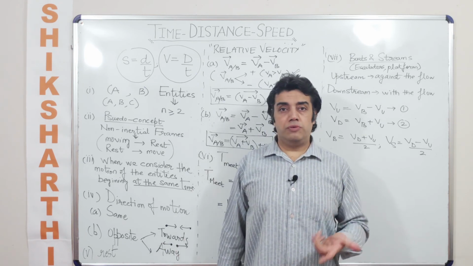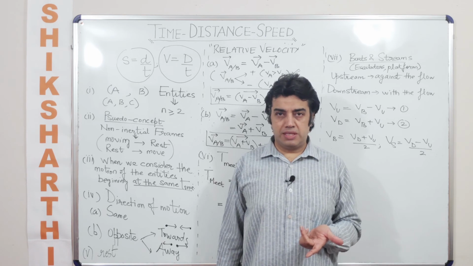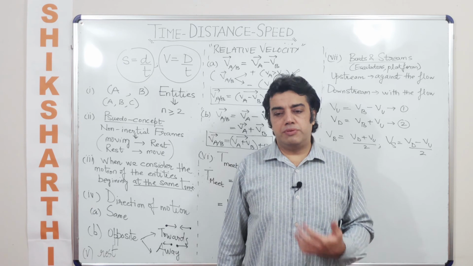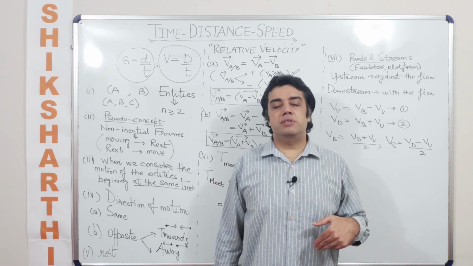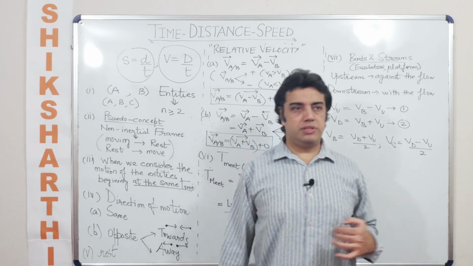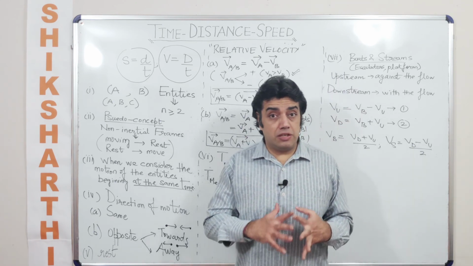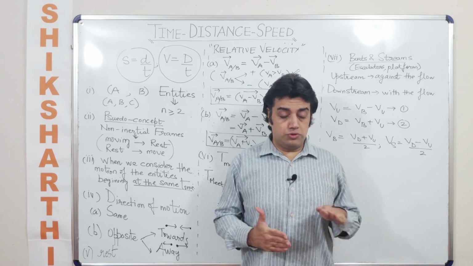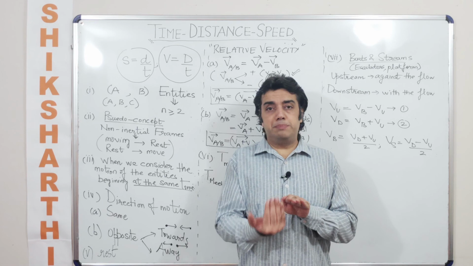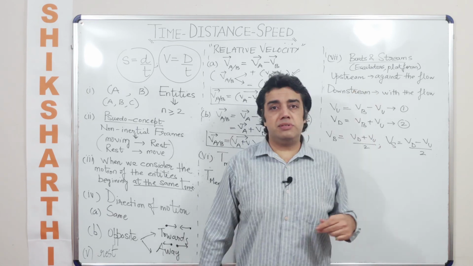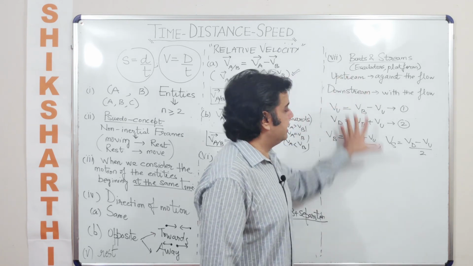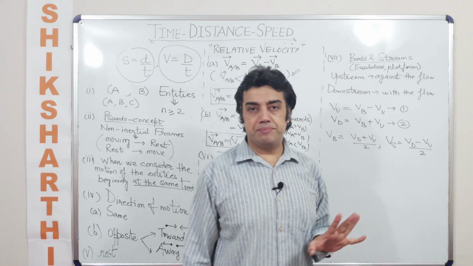Because first of all, you are working in non-inertial frames, because from your side you are trying to apply inertia, but from the other side there is an equal and opposite force being applied on you. But anyway, let's forget about the physics part for the time being. You will see that it takes you longer to reach the top because there is an upstream movement. Upstream is an inhibitor or a non-facilitator. So the concept of escalators would remain the same.